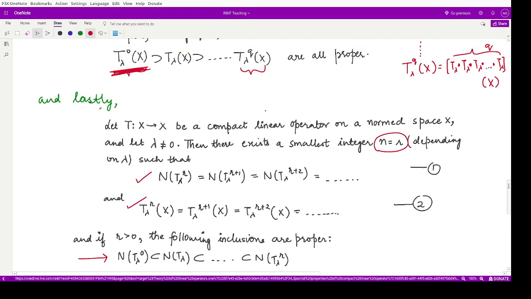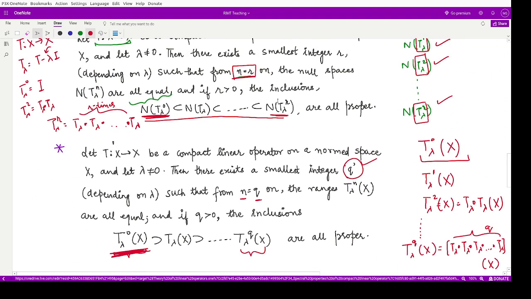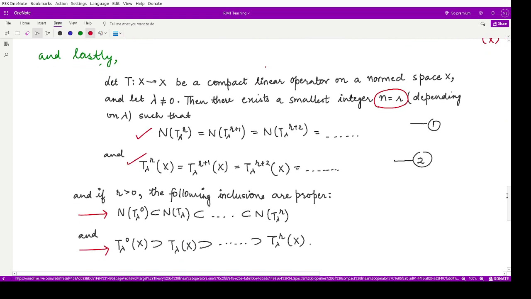From the previous two results, this q and this r are exactly the same quantities. This is the result stated by this last theorem.